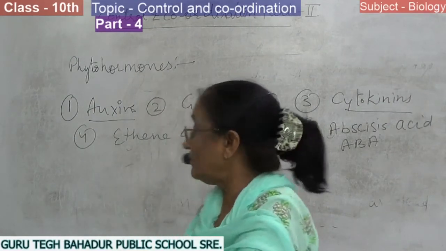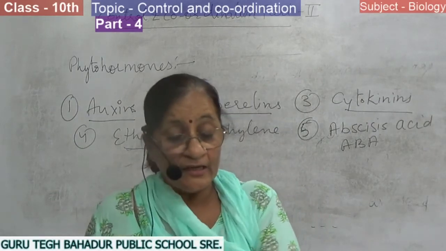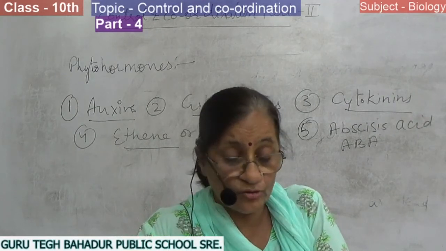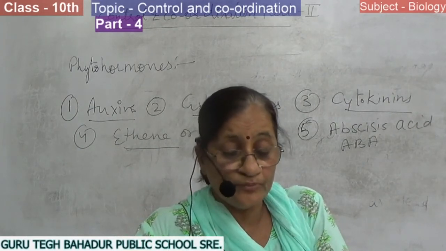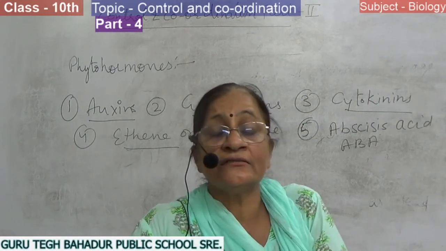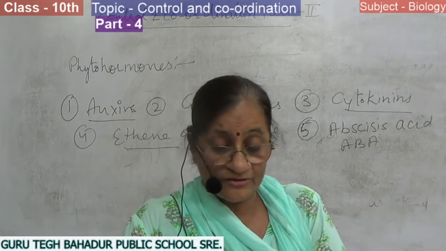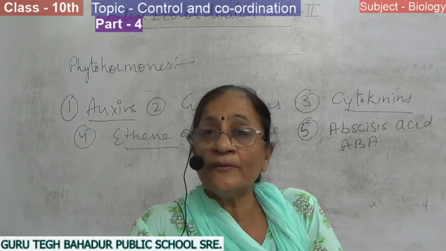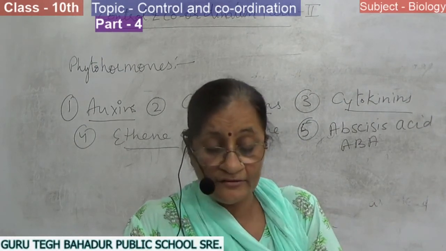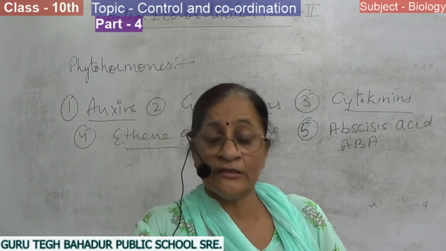Then the fourth phytohormone is ethene or ethylene. This is also called a gaseous phytohormone. This phytohormone promotes growth and ripening of fruits such as banana, apple and mango, etc. It also helps in breaking the dormancy in buds and seeds, meaning buds and seeds can develop early.